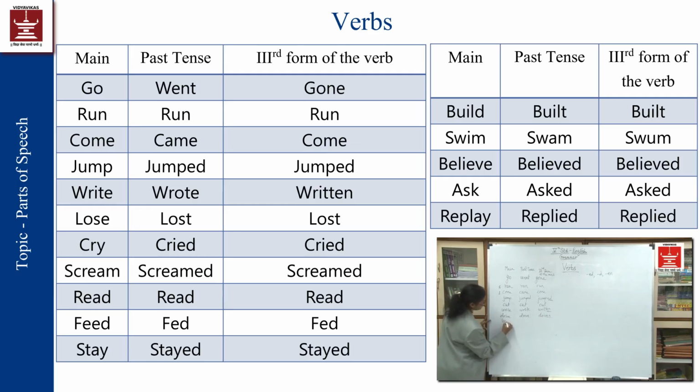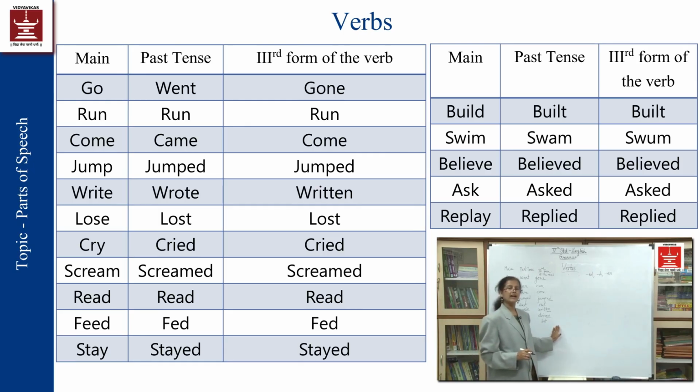Now, lose, lost, lost. Here, instead of e, t is put at the end and the past tense form is made.